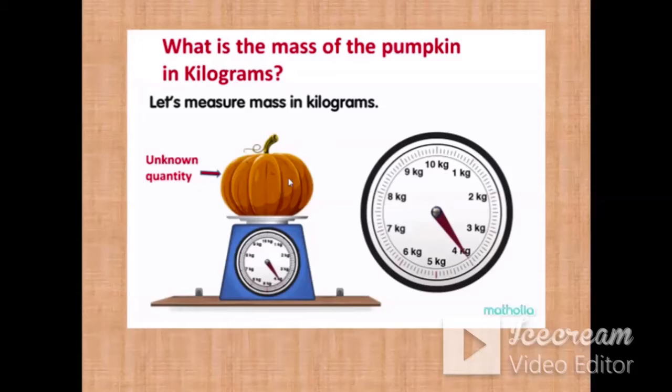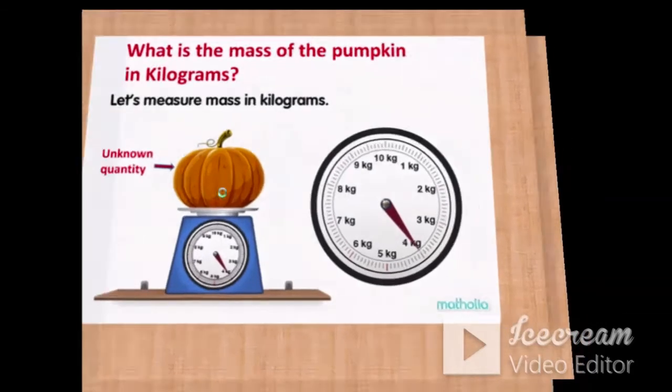Suppose it is written as 4 kg, it tells us this pumpkin is of 4 kg. So kg is the known standard quantity, and the unknown quantity is the mass of the pumpkin.